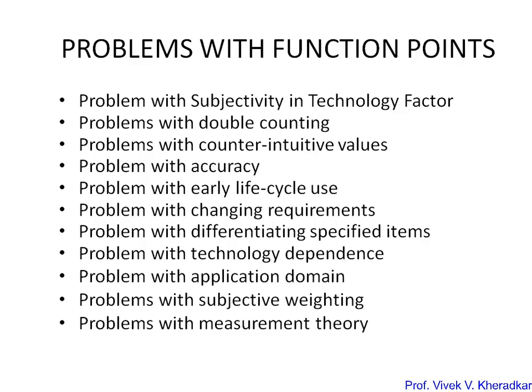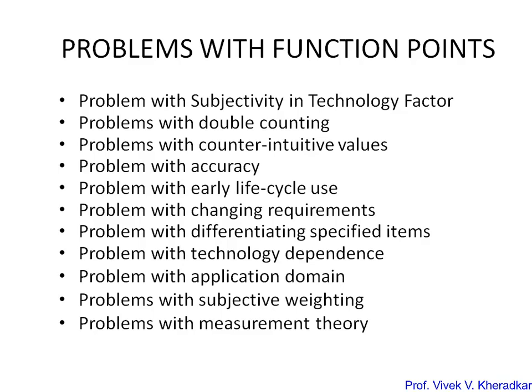Then the problem with life cycle use. Function point calculation requires a full software system specification, and user requirements are not enough. This is not our major goal, because we want early measurement. As it requires completeness, this is a problem: function point requires the whole specification.